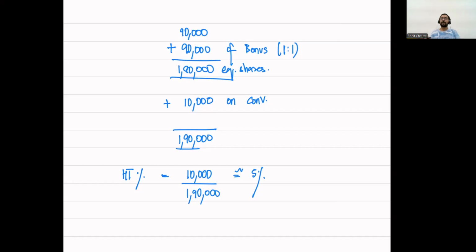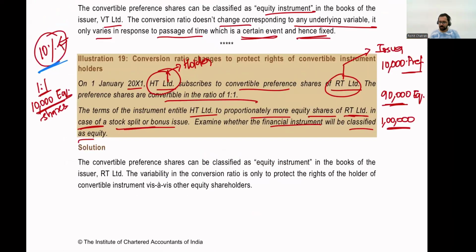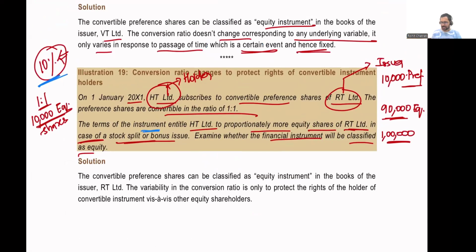Now, this can actually happen in a lot of cases. So what the terms of the instrument is actually stating is, if there is a bonus or a stock split on the normal equity shares, then the conversion ratio will also change. For example, if there is a bonus issue of 1:1, then the conversion ratio will change from 1:1 to 2:1.